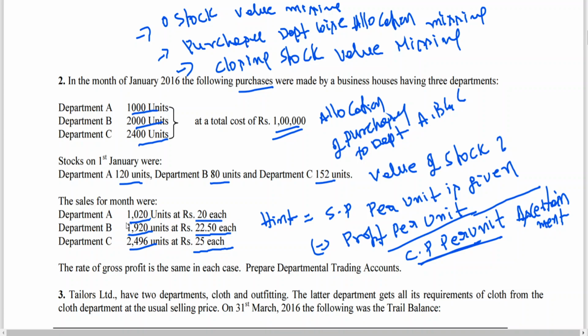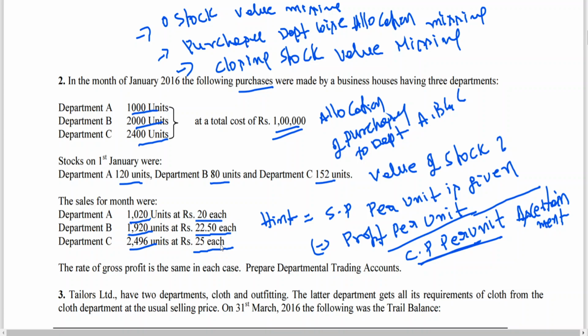I take 1000 units, 1000 units into 20 rupees. Then I'll be getting selling price of department A. Sales value of purchased units I'll be getting. 2000 units into 22.50, sales value of purchased units I'll be getting. 2400 into 25, sales value of purchased units. Sales value of purchased units minus cost price of purchased units, I'll be getting, the difference is gross profit.